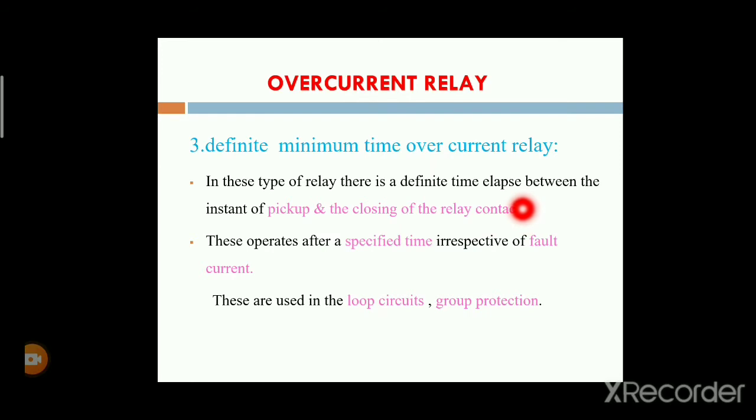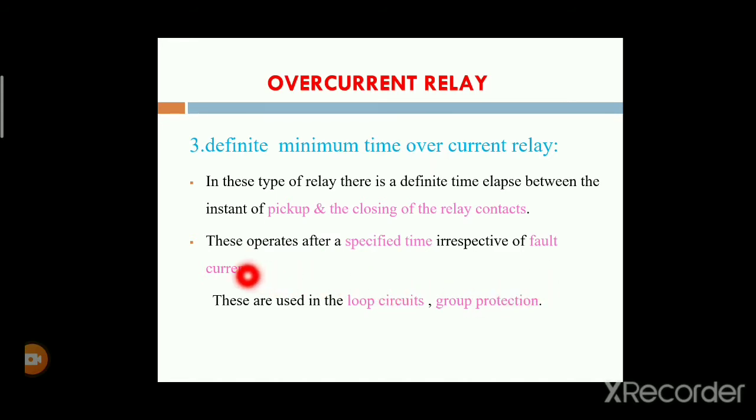This operates after a specified time, irrespective of the fault currents.